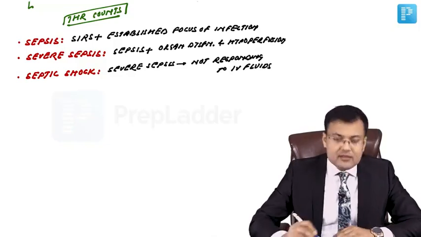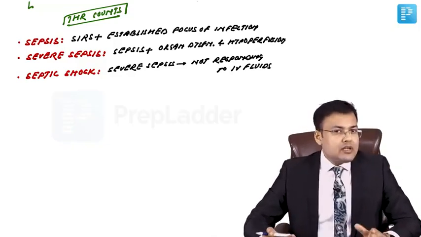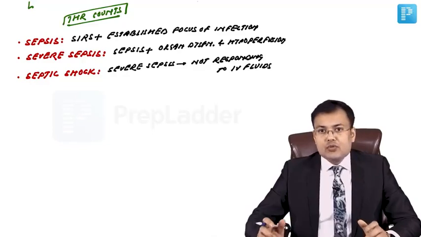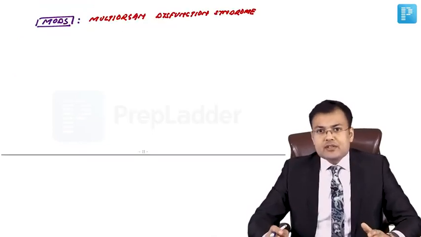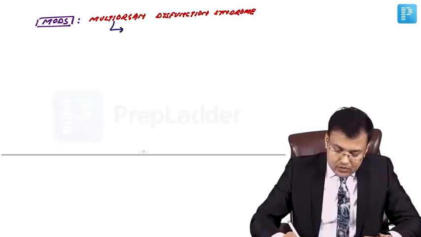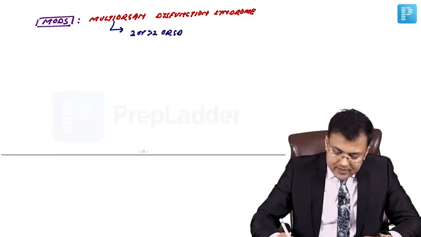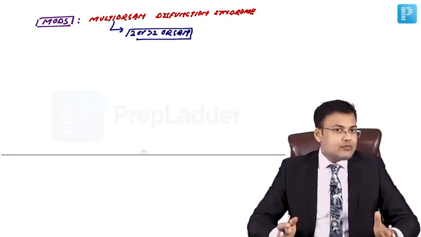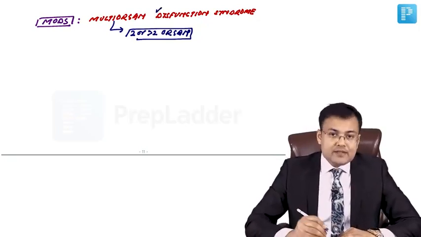Okay. There is another definition which is asked, multi-organ dysfunction syndrome, MODS. So this multi-organ dysfunction syndrome is self-explanatory. Multi-organ means here 2 or more than 2 organs are involved. And what's the problem in these organs? There is dysfunction.